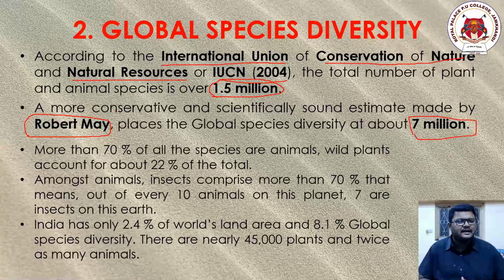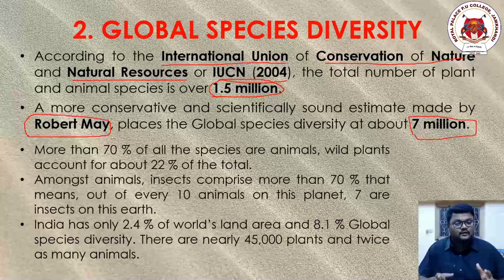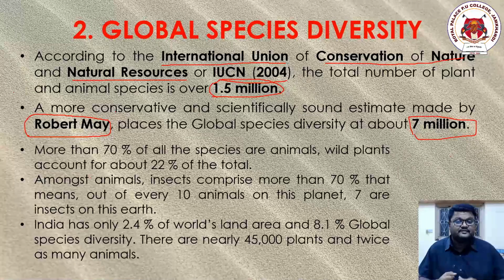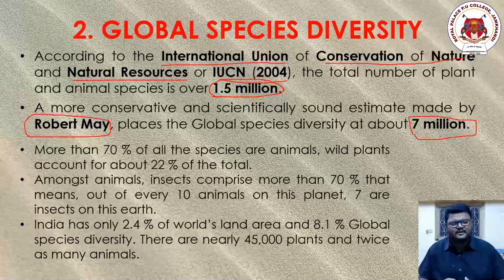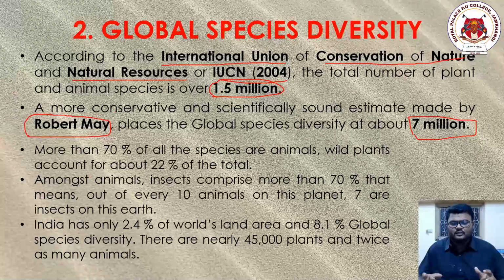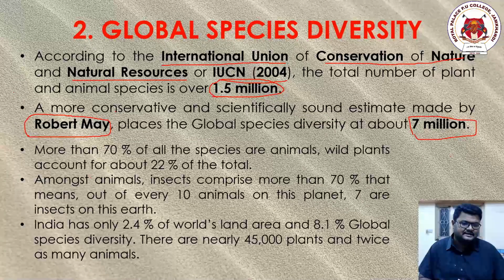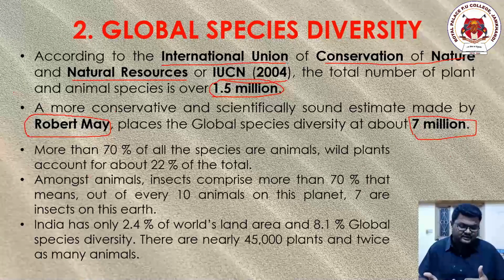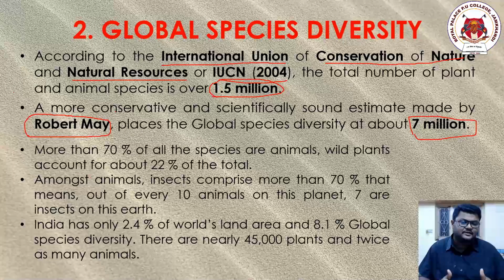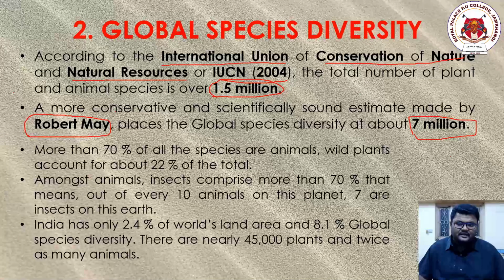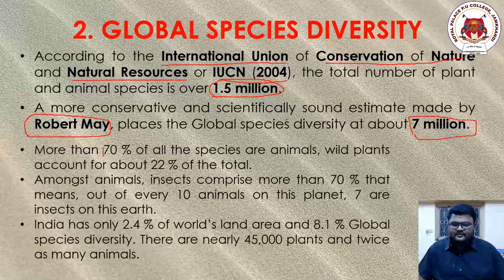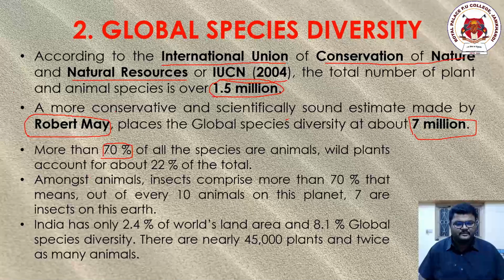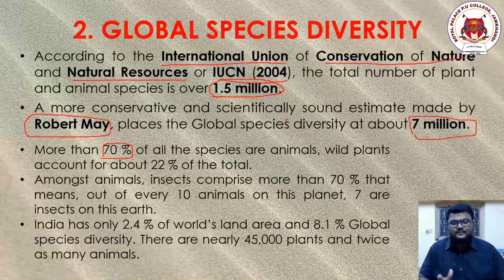Of course, there are organisms which are not found yet. There are organisms with respect to plants, animals, and microorganisms about which we still don't have any clue. But we need to understand the specificity of it, what the examples are, and what the general results of this Robert May experiment are. Now, according to him, around 70%... try to write down all these things; these are all names and numbers, and we need to remember them. This is a general thing that we should be remembering.